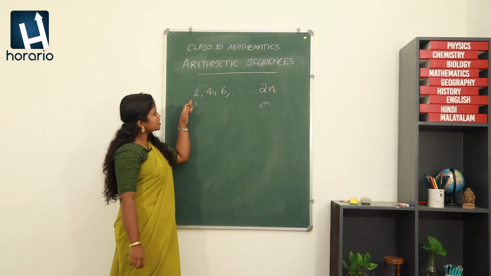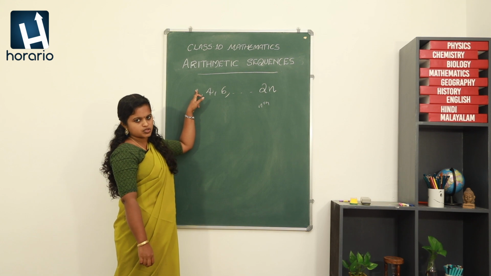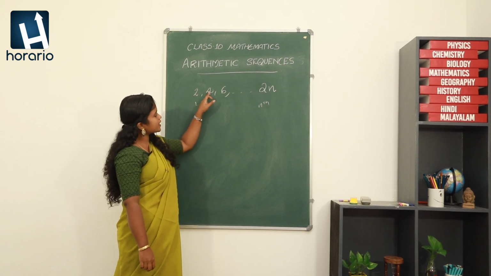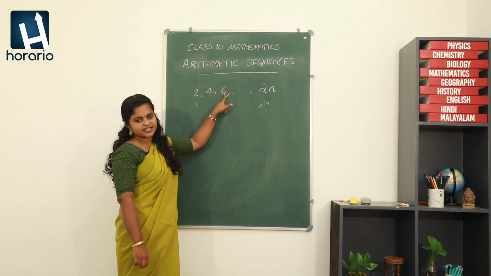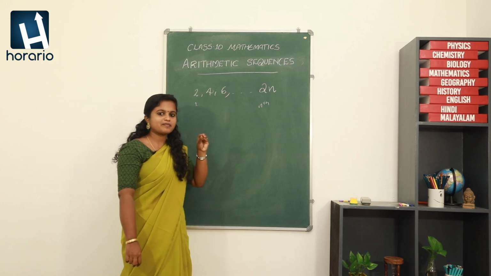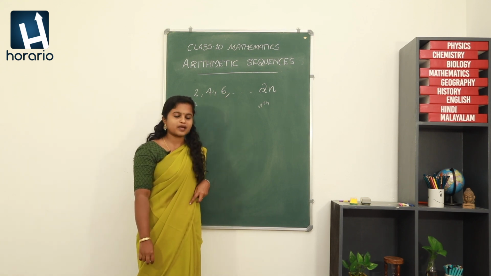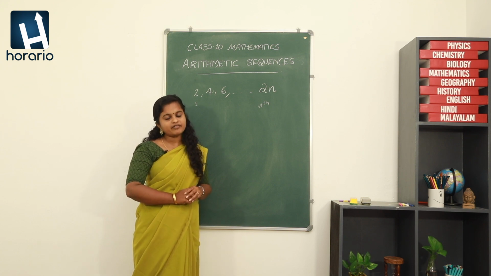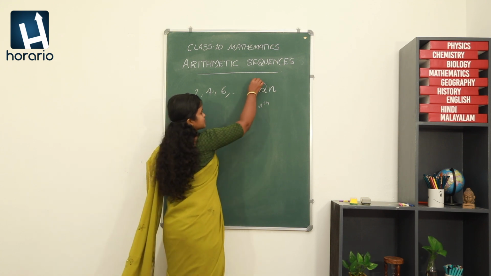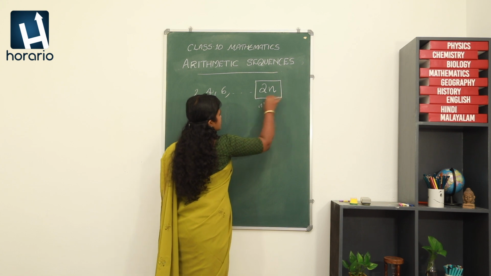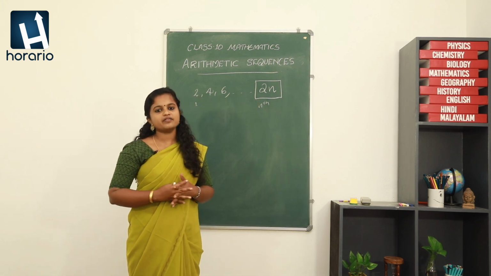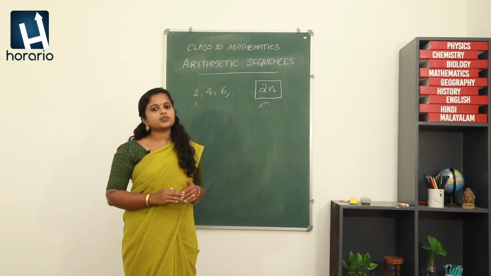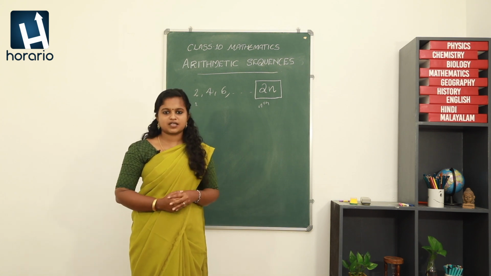We can see that 1 multiplied by 2 is 2, 2 multiplied by 2 is 4, 3 multiplied by 2 is 6. That is, the position number is being multiplied by 2 and we obtain the successive terms, right? So, this 2n can be called the algebraic form of the sequence. So, this much we have discussed, right? Now, we are going to a new concept in this video.